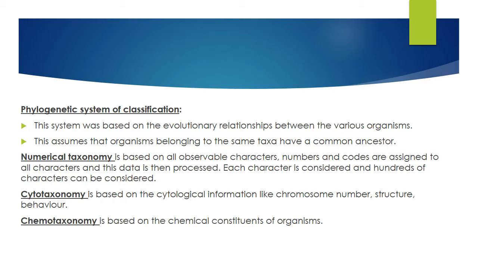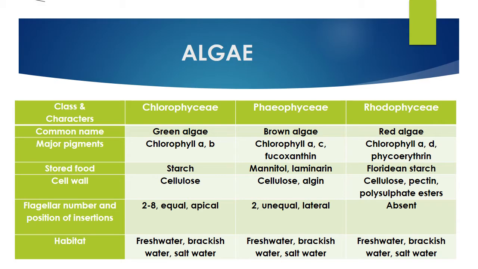Chemotaxonomy. Chemo means chemicals, what kind of chemical is present in that organism. So these are the different systems of classification. Remember, the natural system of classification was developed by Bentham and Hooker. This is very important.